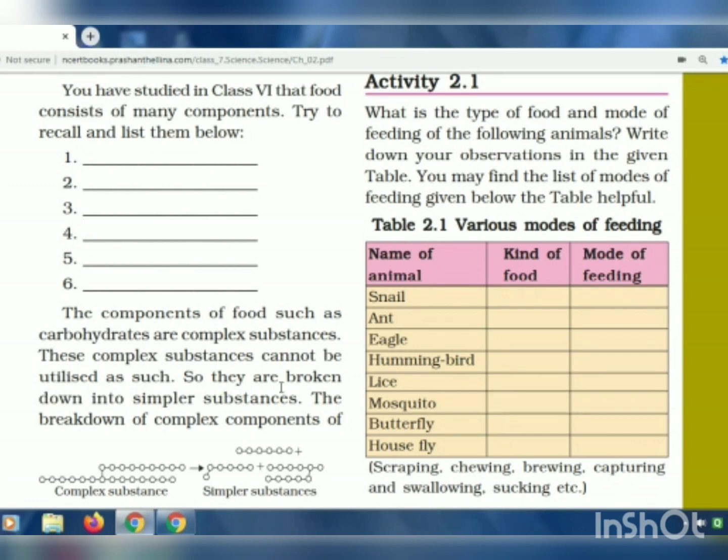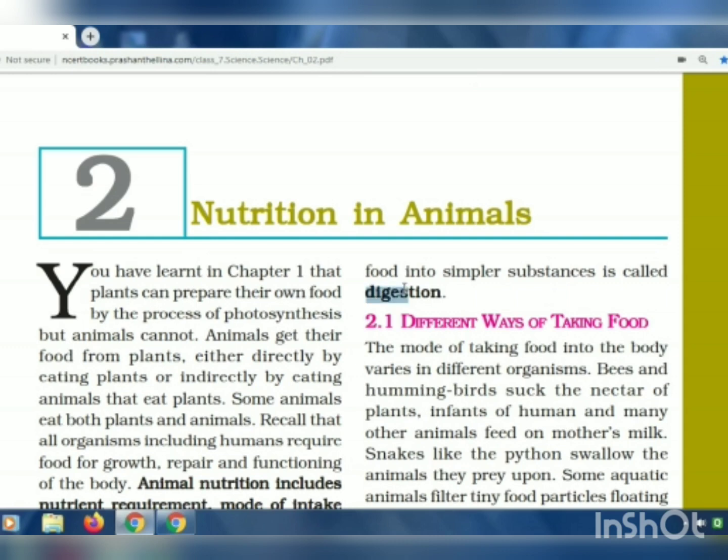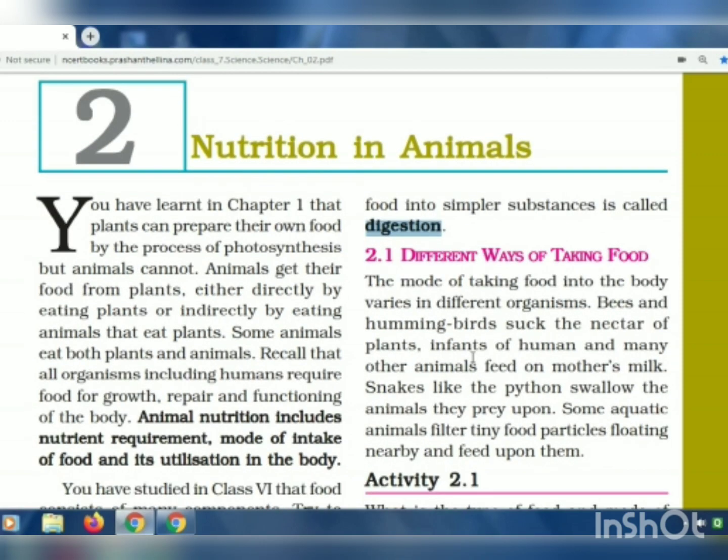The process of breaking down the complex components of the food that we are taking in into simpler form is called digestion.